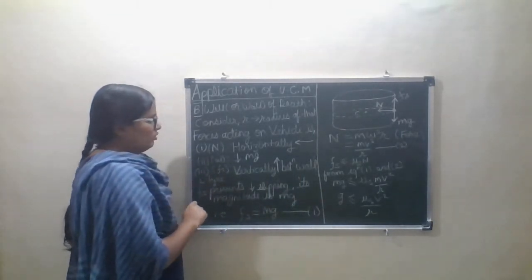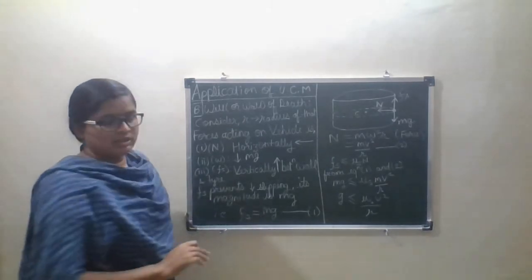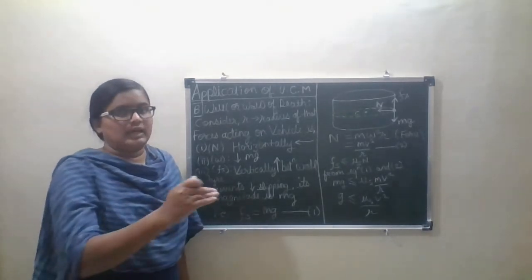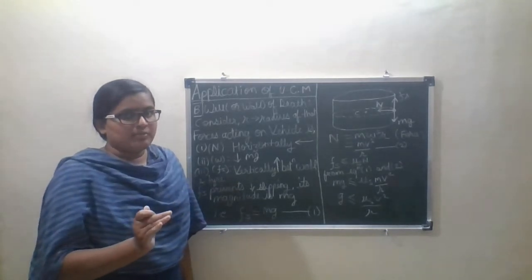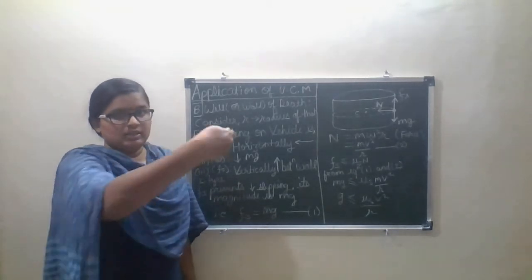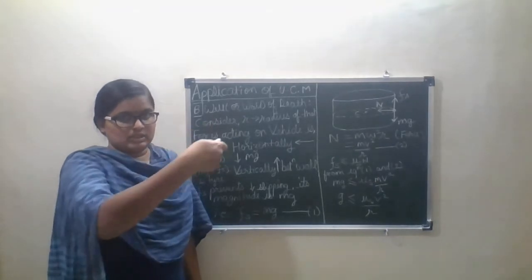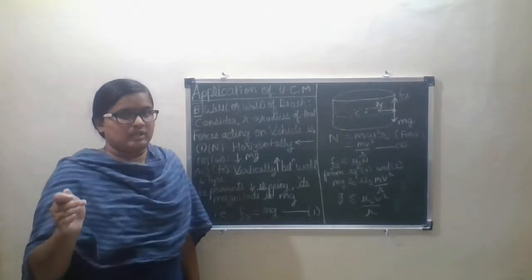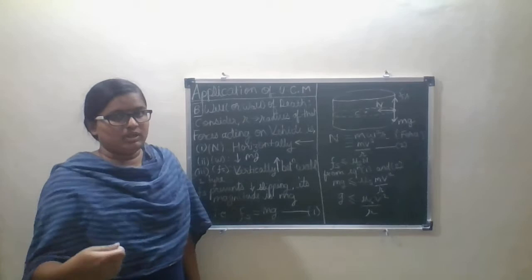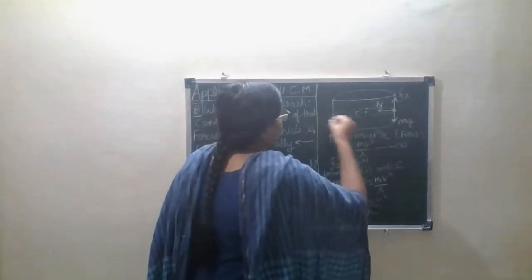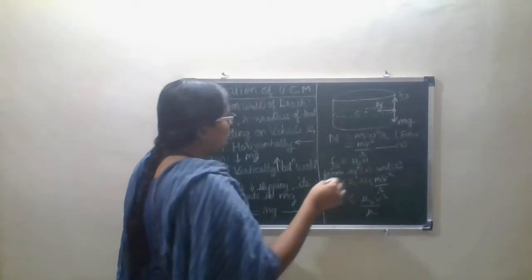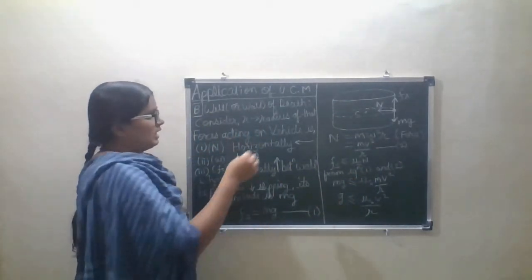The frictional force prevents the slipping of the car. If there is no frictional force, the car may slip while moving along the circular path.